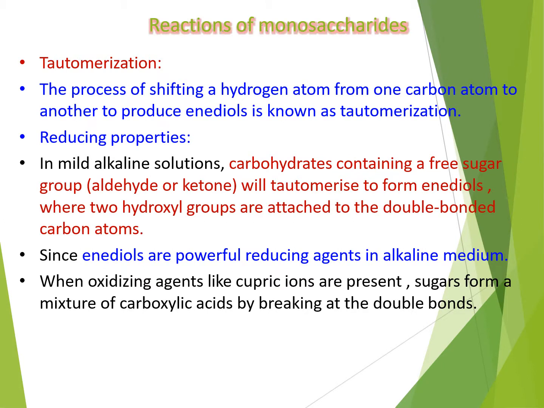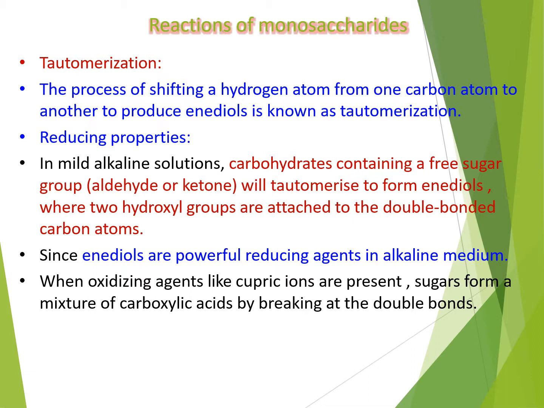The first process is tautomerization. So what is meant by tautomerization? It is a process of shifting a hydrogen atom from one carbon atom to another to produce enediols, and this process is known as tautomerization.